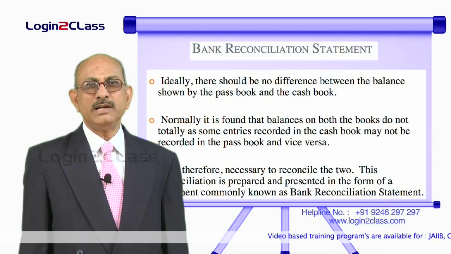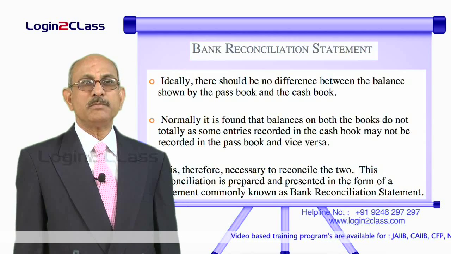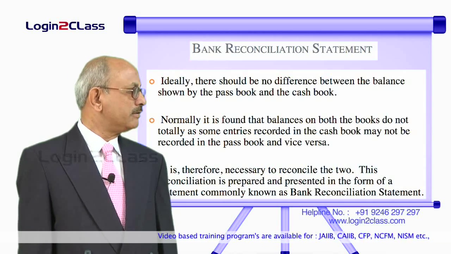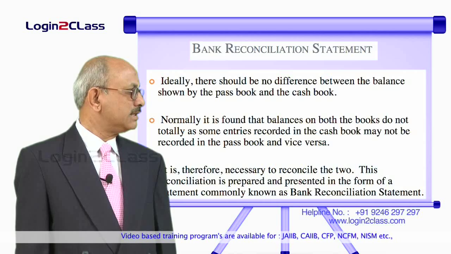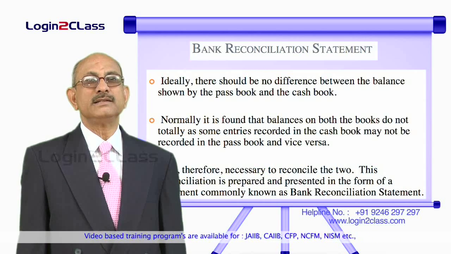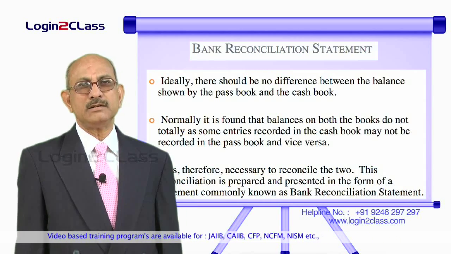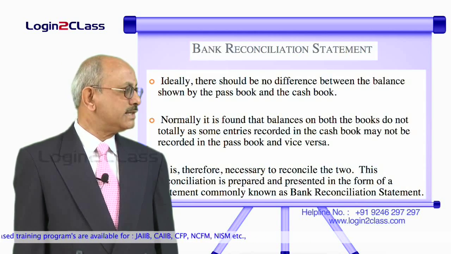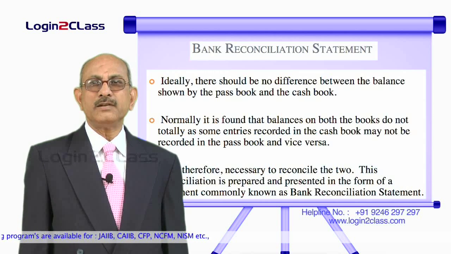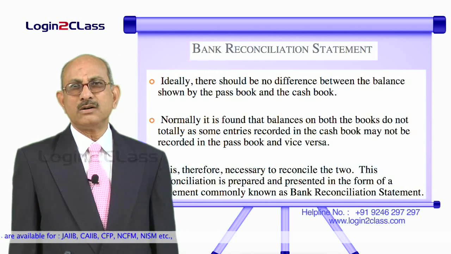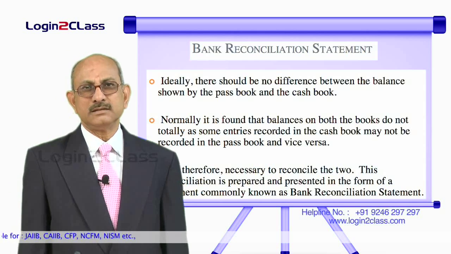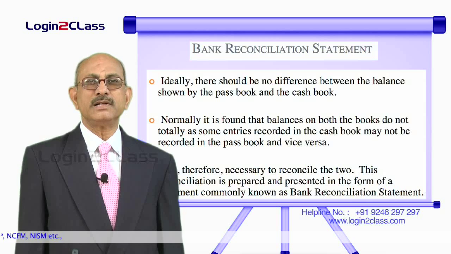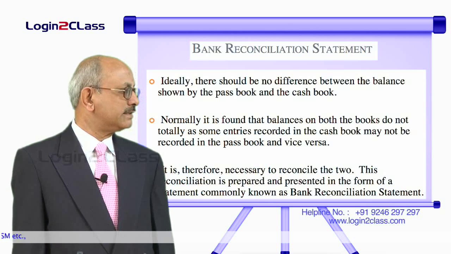Ideally speaking, there should be no difference between the balance shown by the passbook and the cash book, but normally we find that there is always a difference between the books because of certain reasons, and since there is a difference, we need to reconcile both of them. That means we have to find out what is the reason for these differences, and whether it is on account of certain errors or on account of certain factors, that we have to find out, and then a statement has to be prepared periodically, which is known as the bank reconciliation statement.